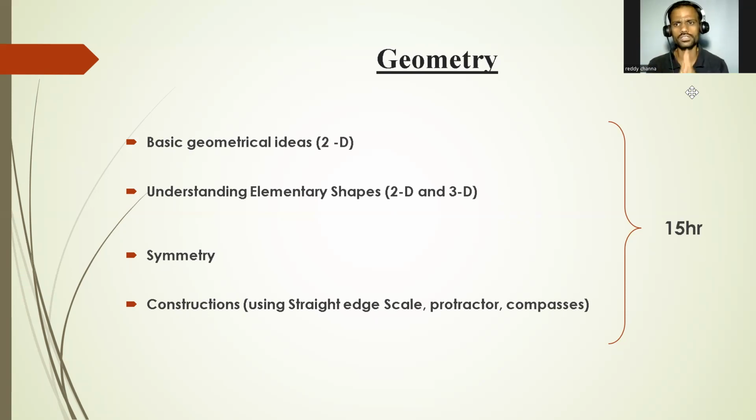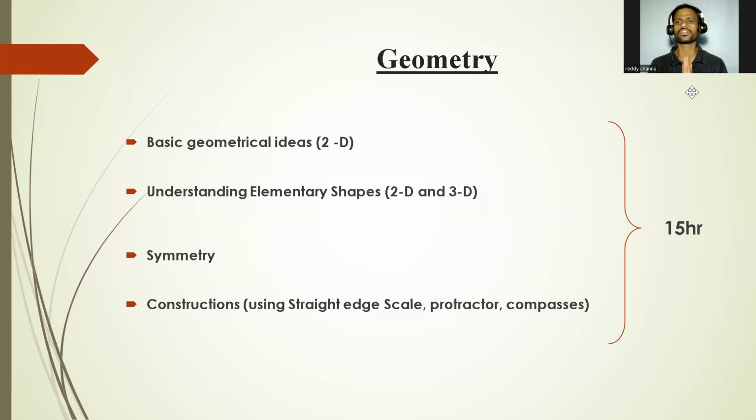And a particular object that can be divided into mirror-identical halves, then we can call it a symmetrical object. So in symmetry, we have line of symmetry, mirror symmetry, reflection symmetry, different topics in symmetry also. Then constructions using a straight edge scale, protractor, compass, construction of lines, measuring an angle using the protractor, all those things we are going to learn in this particular unit, geometry.